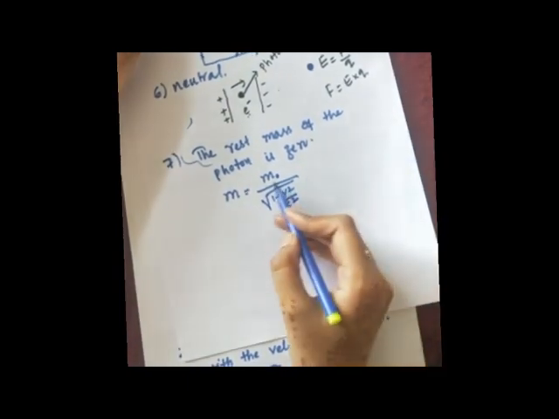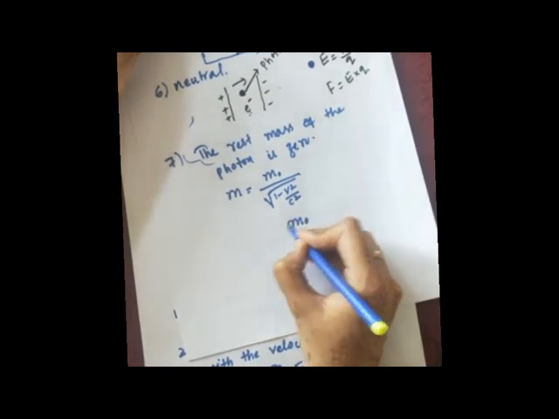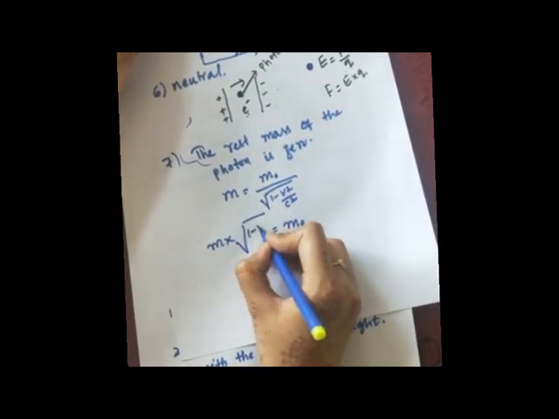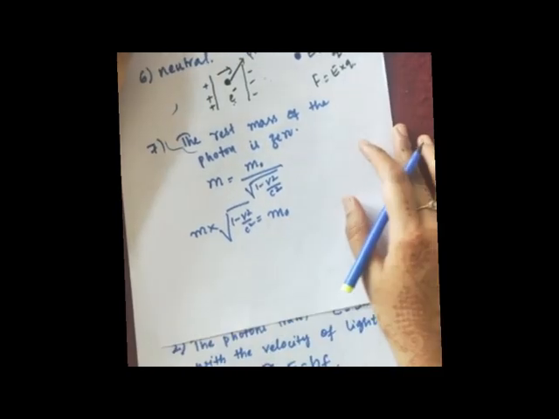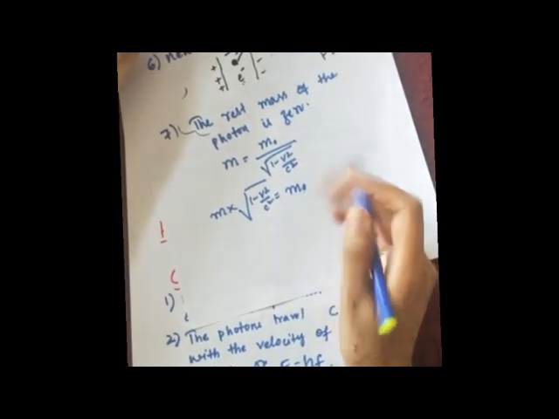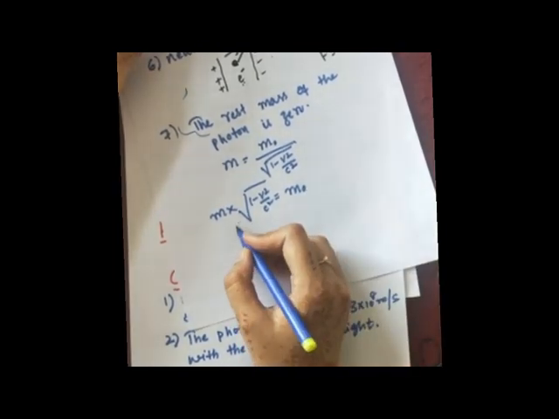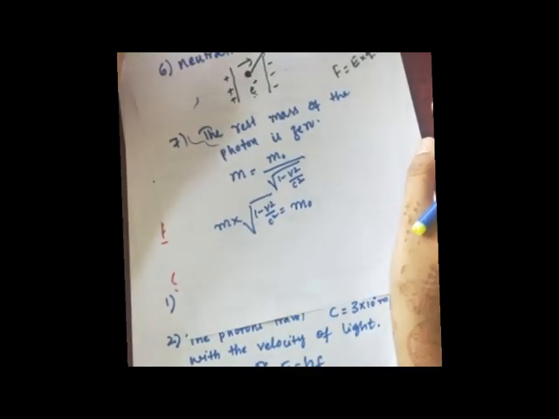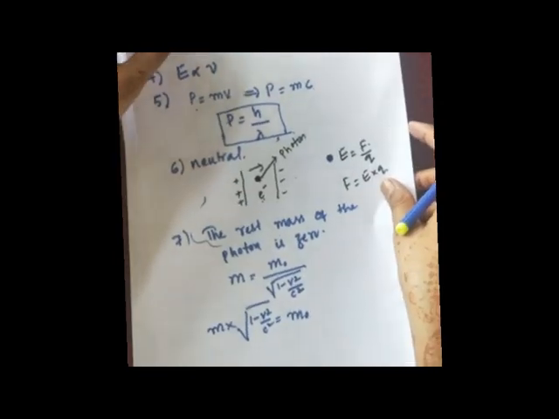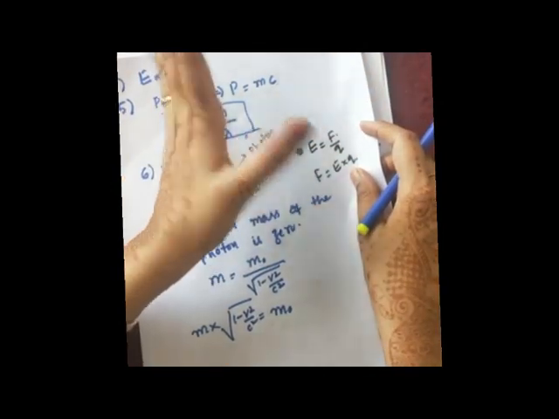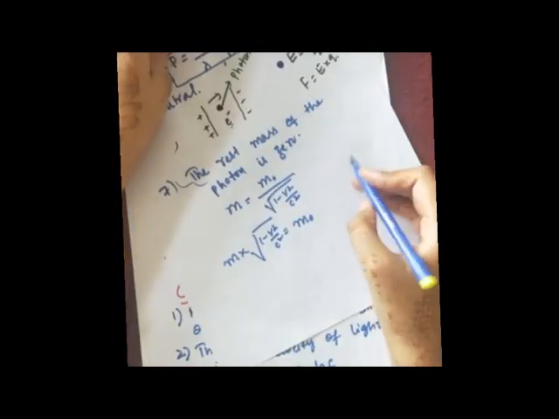Now if I make m naught the subject, m will cross multiply here, m naught equals m into under root of 1 minus v square upon c square, where m naught is the rest mass. We are concerned with this, so I have made this the subject. Now for a photon, photons travel with the velocity of light. That is, v is equal to c for a photon.